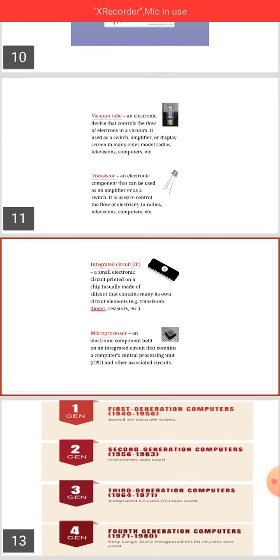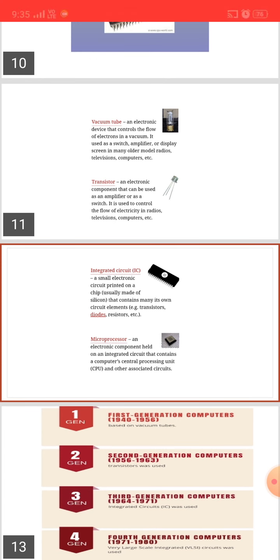Okay students, so these are the generations. First generation, second generation, third generation and fourth generation. First generation is based on vacuum tubes, second generation used transistors, third generation used integrated circuits, and fourth generation used very large scale integrated VLSI circuits, the microprocessor or chip.